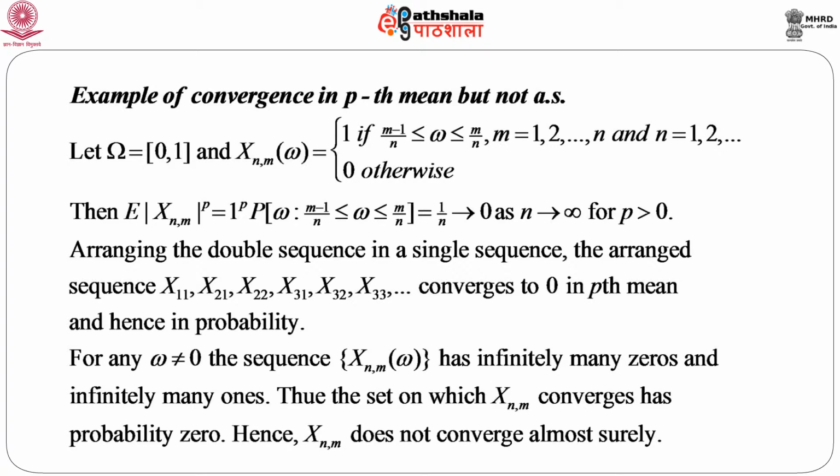Another example is an example of convergence in pth mean, but not almost everywhere. So, we cannot think of one implying the other in respect of LP and almost sure convergence. Let us consider one example again: omega is in [0, 1], and X_nm(omega) is 1 if (m minus 1) by n is less than or equal to omega, which is less than or equal to m by n, for m equals 1 to n and n equals 1 and so on, and 0 otherwise.